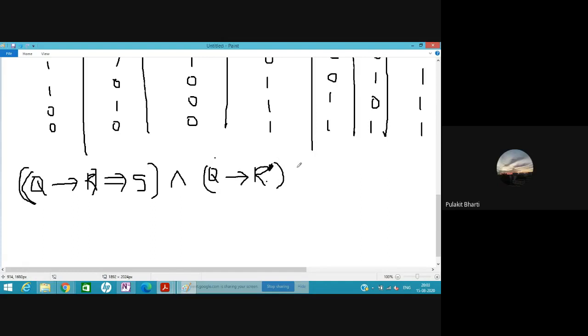Then it becomes colonial. So we will write it as S dash. Here we will write Q, Q was government, and colonial is S dash.